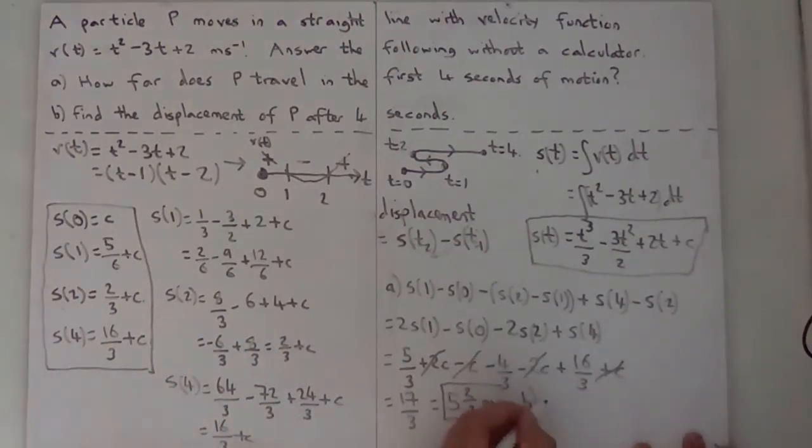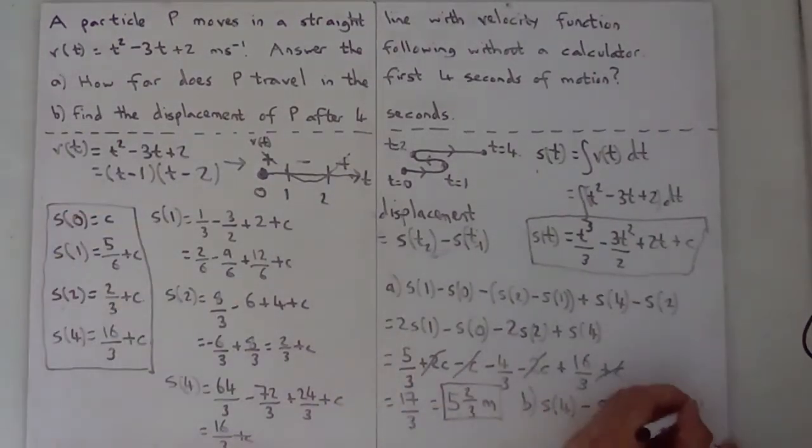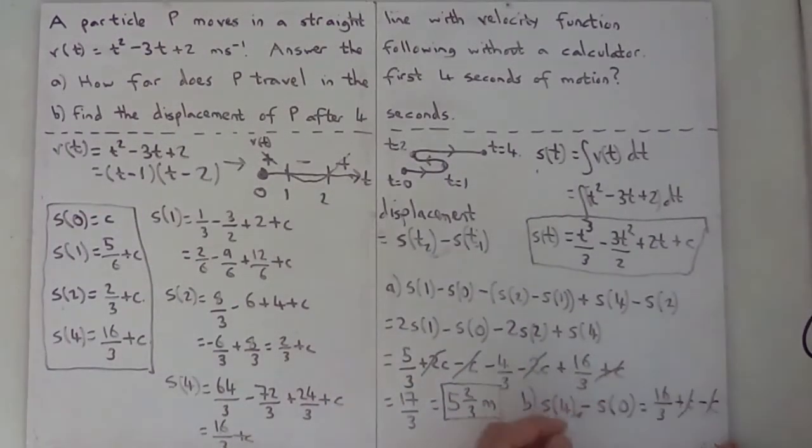So it's going to be S4 minus S0, and S4 is 16/3 plus C. S0 is just C, so the C's disappear.